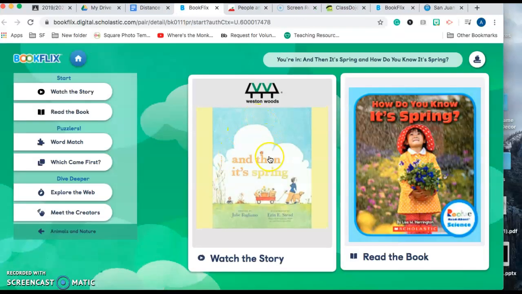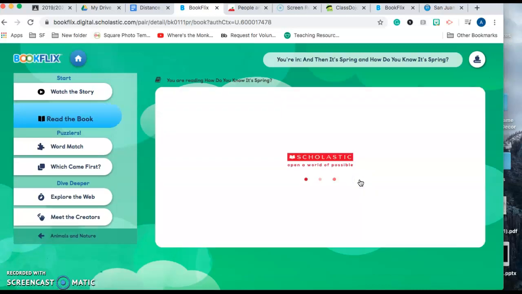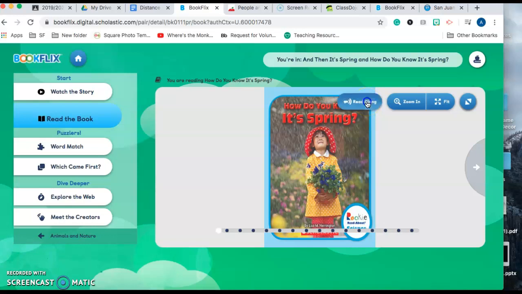Okay, so then you have 2 different stories. This one is slightly animated, and this one you actually will have to either read to your child or have them click through and do the read along. Okay, when you do the read along, you will have to change the pages.